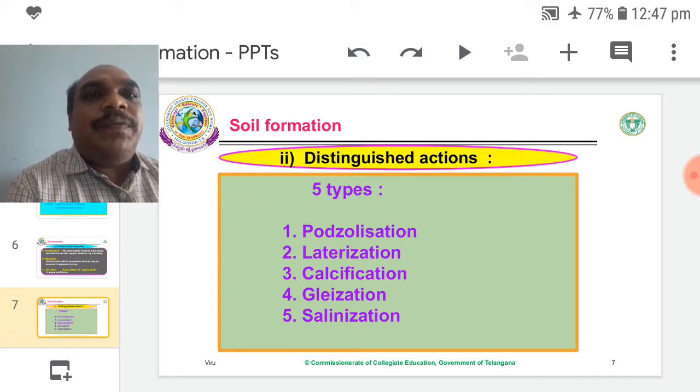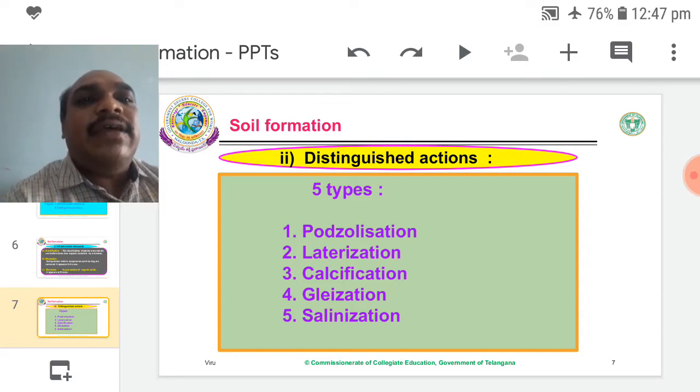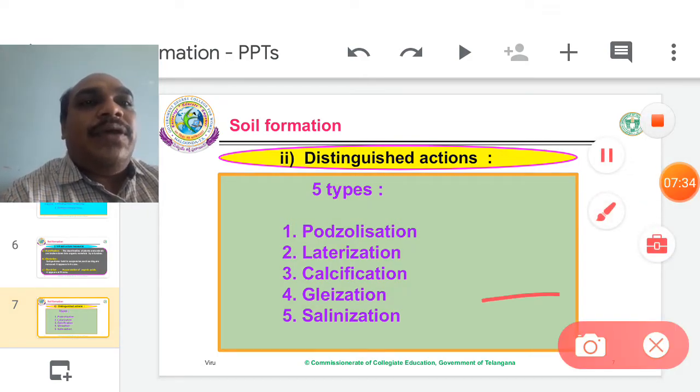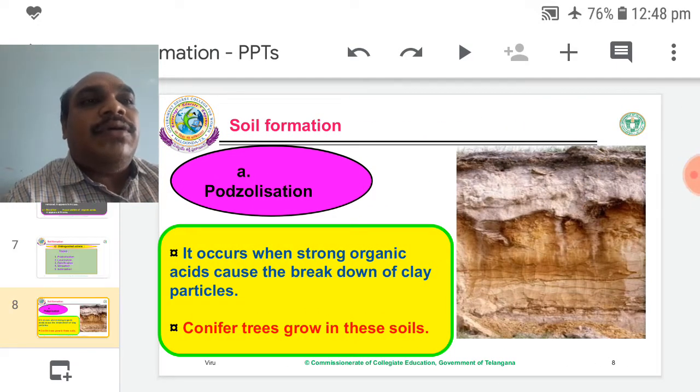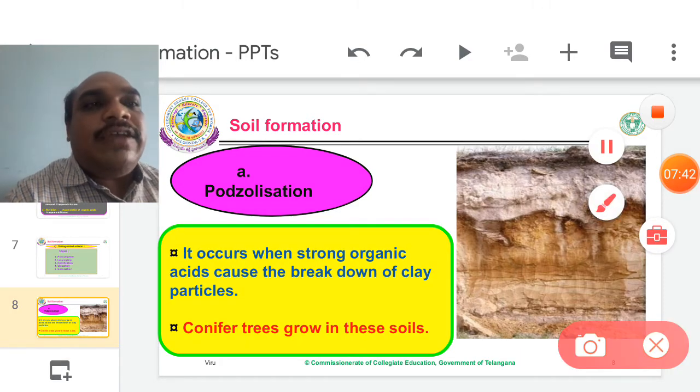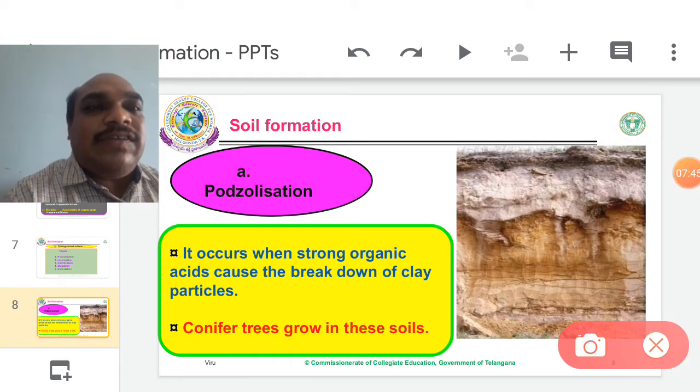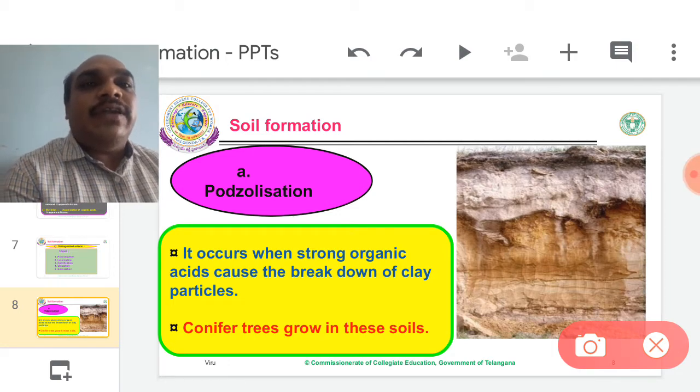Distinguished actions. In soil formation, distinguished actions are broadly classified into five categories: podsolization, laterization, calcification, gleization and salinization. We will observe them one by one. First, podsolization. Use any one term, podsolization or podzolization.